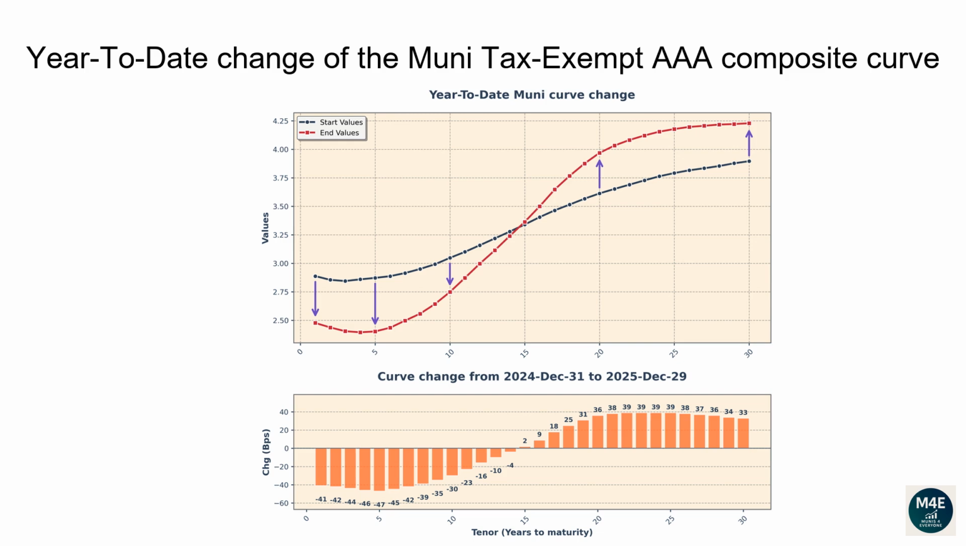The 1-year tenor changed -41 basis points. The 2-year tenor changed -42 basis points. The 5-year tenor changed -47 basis points. The 10-year tenor changed -30 basis points. The 20-year tenor changed 36 basis points. The 30-year tenor changed 33 basis points.